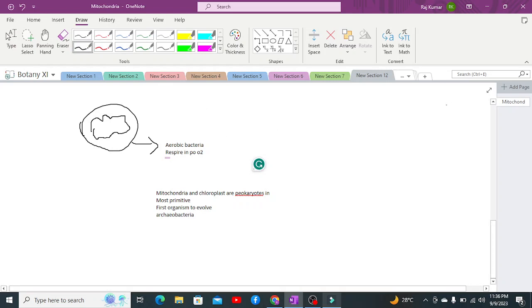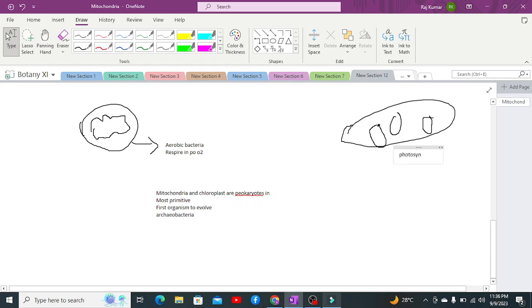On the other hand, there was this. For suppose this is chloroplast. Let me just draw the structure. Within the structure of chloroplast, this was previously considered to be photosynthetic bacteria. Why?